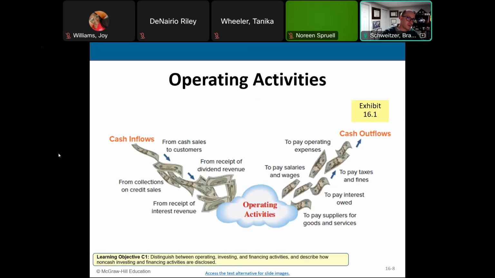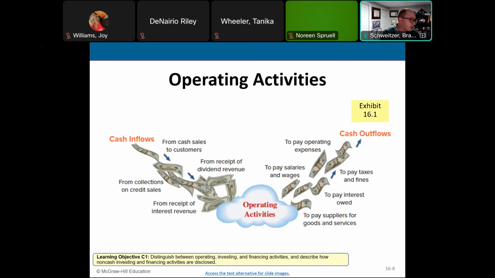So the first being operating activities, cash coming into the business, we call those cash inflows. And that comes from sales we made to our customers, collection of our accounts receivable, receipt of interest, receipt of dividends. And then we have our payments that we make on a regular basis, cash outflows.